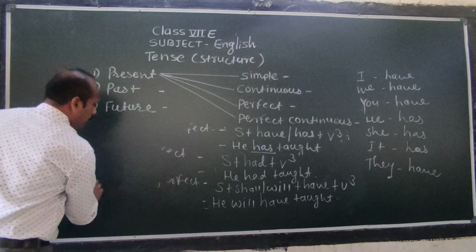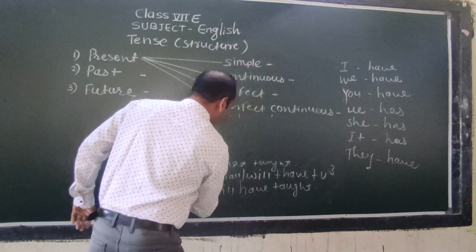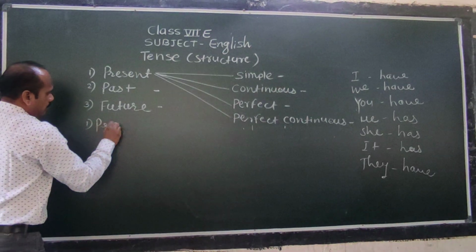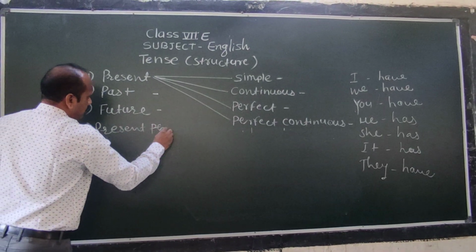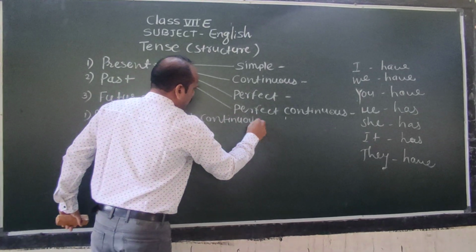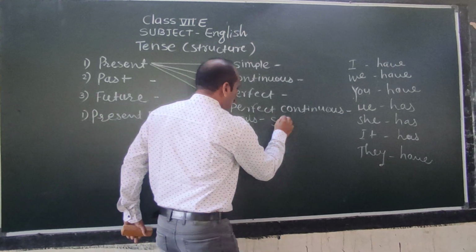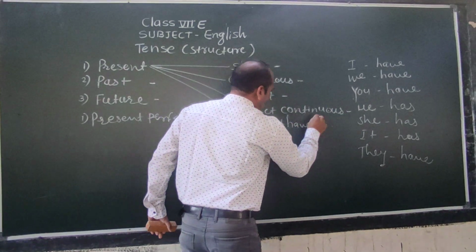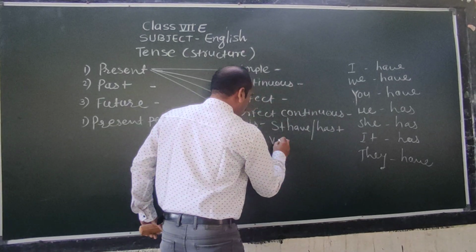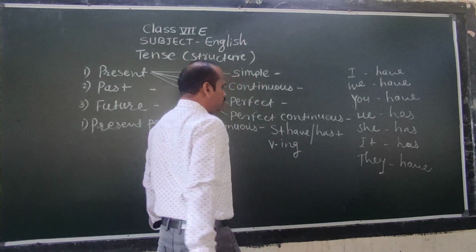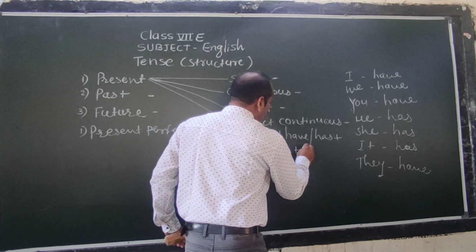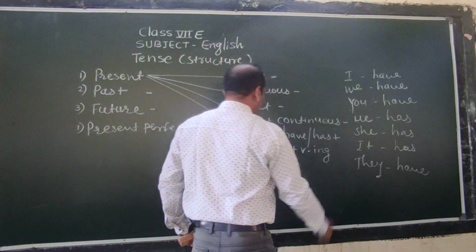And let me discuss perfect continuous. Number 1, present perfect continuous. Structure: subject plus have, has plus been plus V-ing.